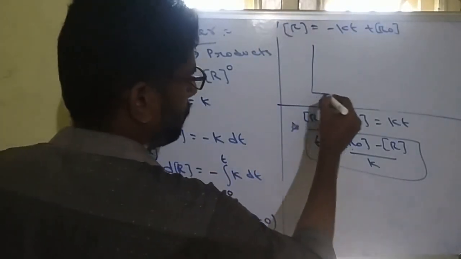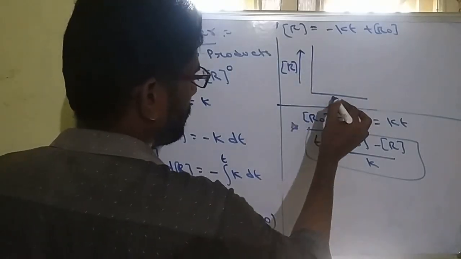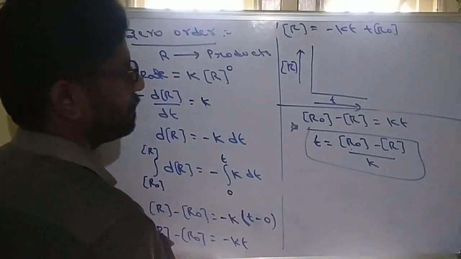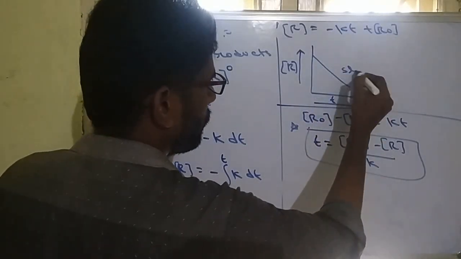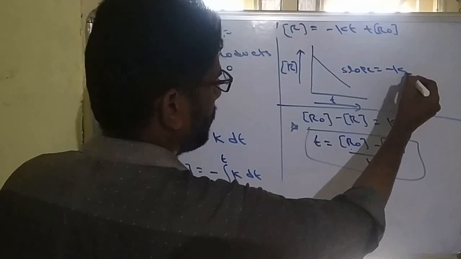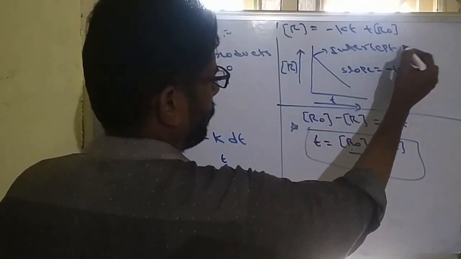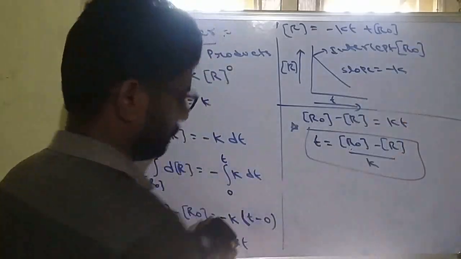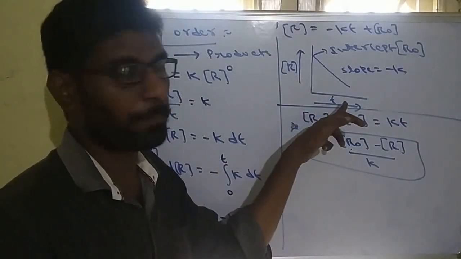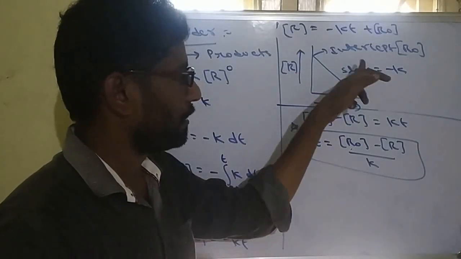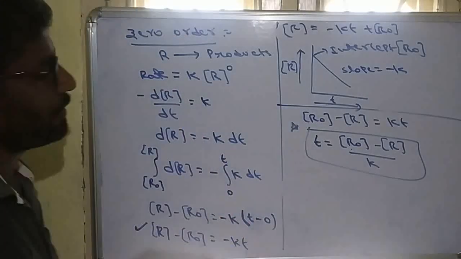So the graph will become like this: concentration versus time. The slope will have a minus sign, so it will be like this. The slope will be minus k, and the intercept will be R0. So this is the zero order graph, concentration versus time. R versus t: slope will be minus k, intercept will be R0. So this is zero order.